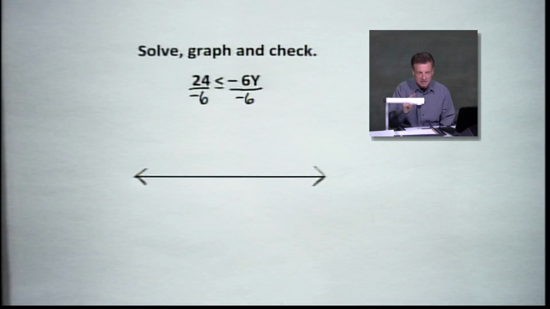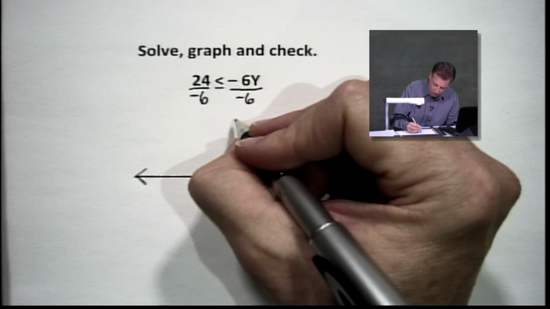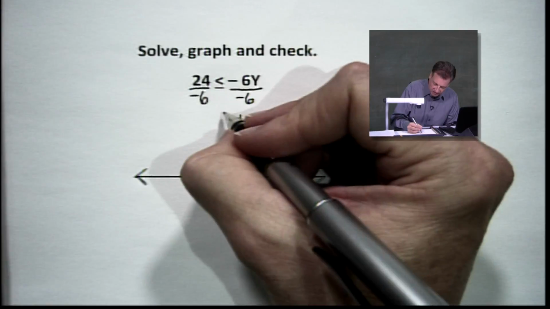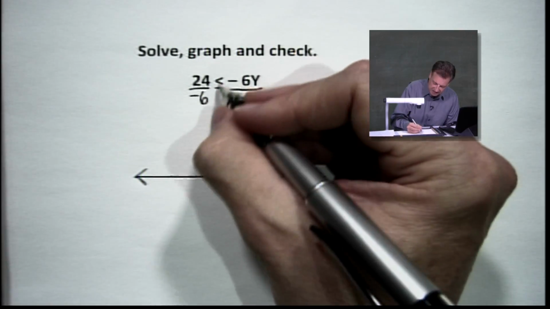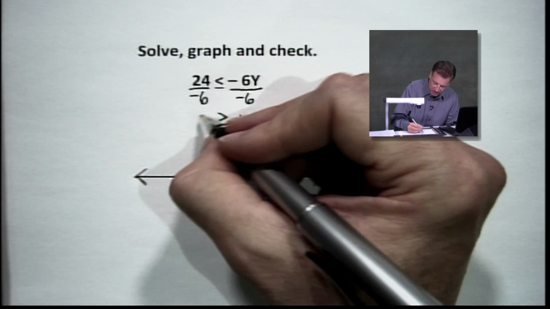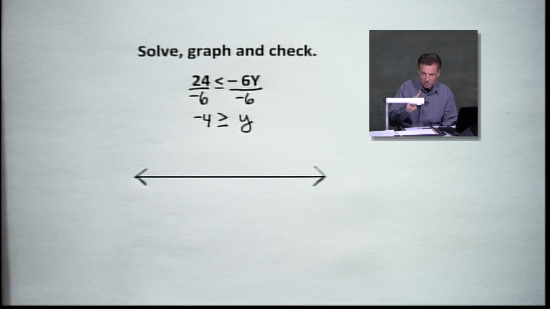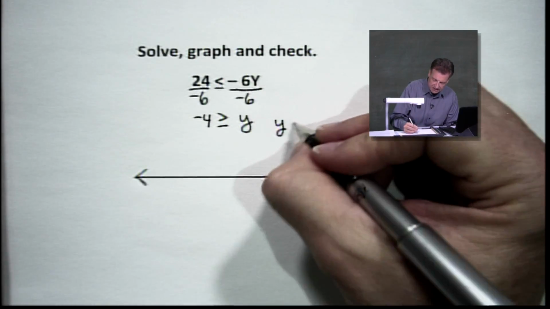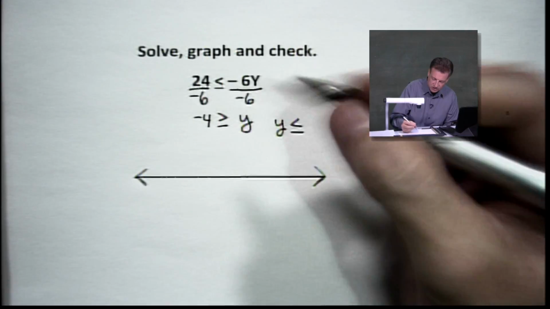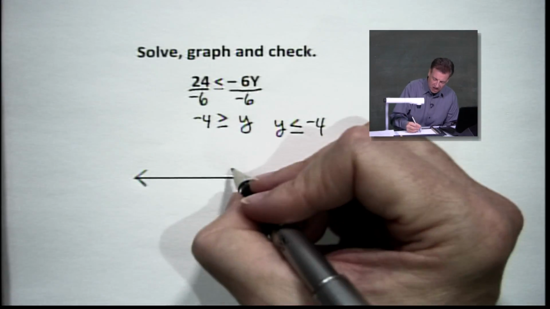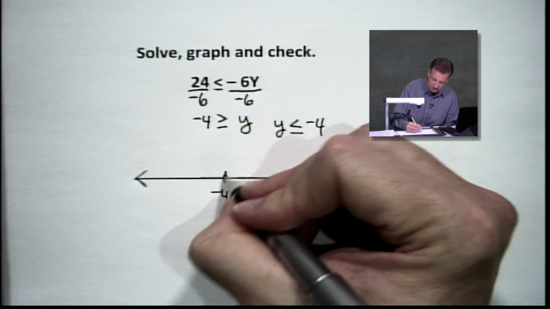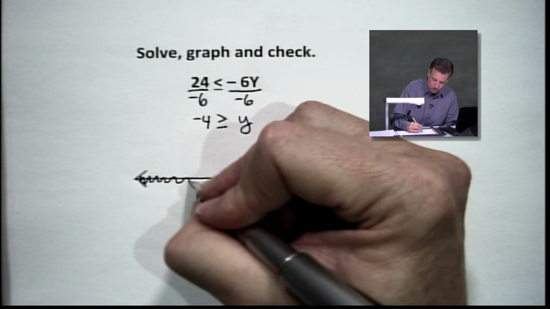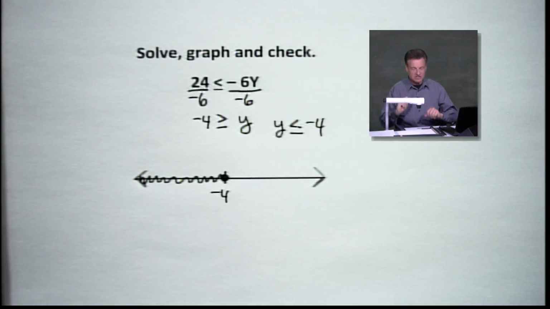And here's where you've got to be careful, my friends, when you see a problem that looks like this. Kind of funky, isn't it? You're going to have y. You're going to shift, which is going to make this less than or equal to go to greater than or equal to. And over here we're going to have -4. Now, real quick, I like to make my y happen on the other side. So let's switch it over. -4 is your point. Go shade to the left. Life is good.